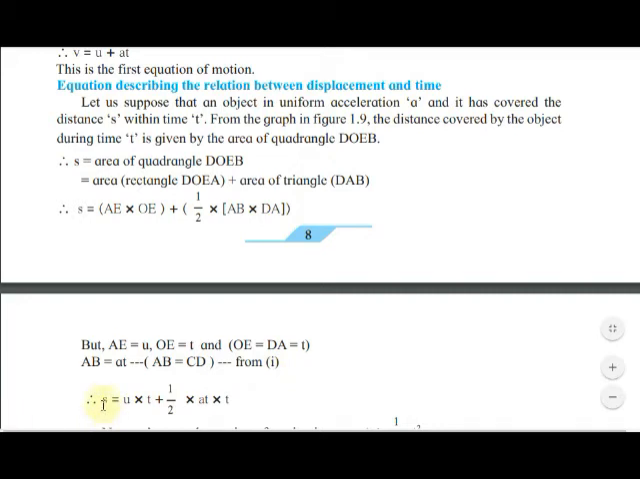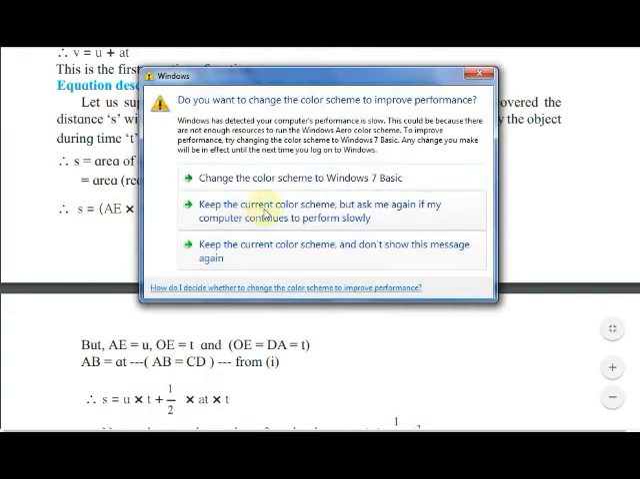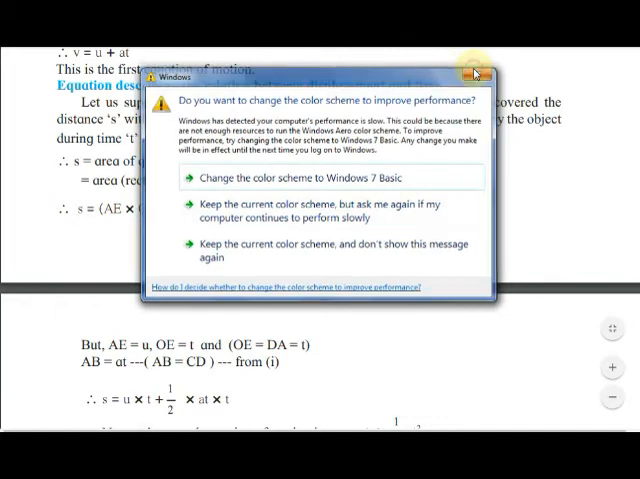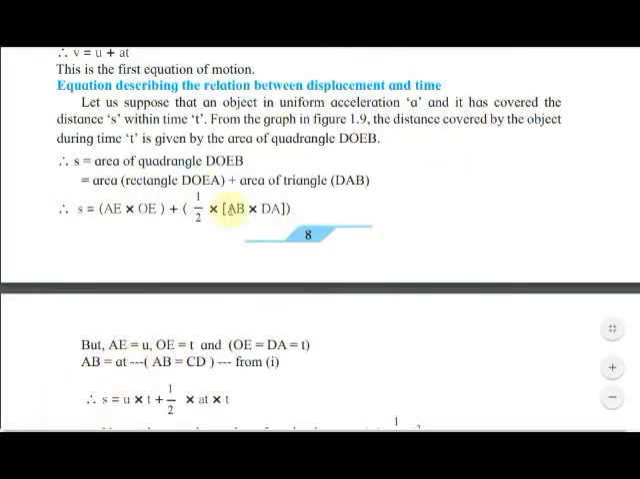Then we can add S. S is equal to AE multiplied by OE. AE is U, so U we have given here. How has T come? OE is T. Understood? Then 1/2, then AB multiplied by DA. AB is equal to CD.